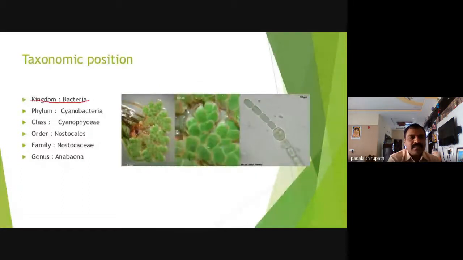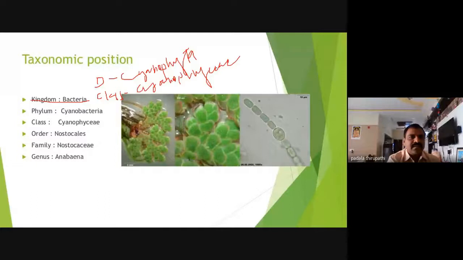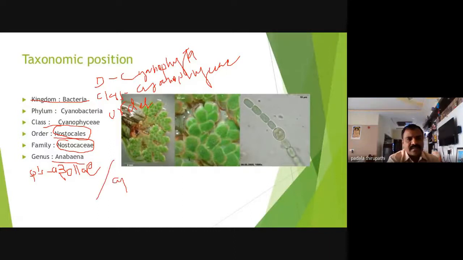So here, division Cyanophyta and class Cyanophyceae, order here Nostocales, family Nostocaceae, and genus Anabaena, species Azollae, Anabaena Azollae, or Cycadacearum, Anabaena Cycadacearum. Okay, this is about the taxonomic position of our Anabaena.